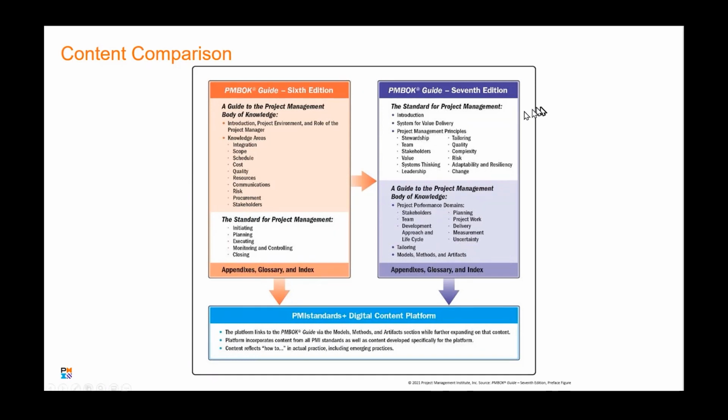So this standard talks about value delivery and these various principles, the areas to focus on from the standpoint of project management. Not telling you how to do it, but what the whole concept is. And we'll look at a couple of these.